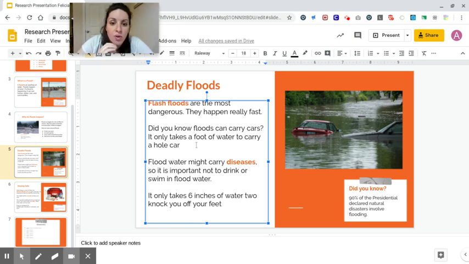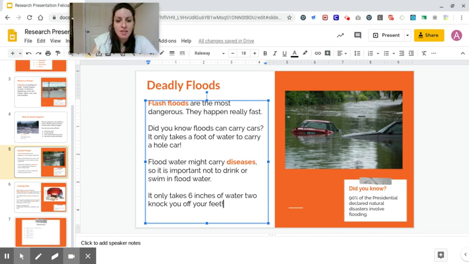It only takes a foot of water to carry a whole car. Okay, I definitely need a period there. Or maybe even, I think an exclamation point would go good here, right? Because that's a pretty amazing fact. Floodwater might carry diseases, comma, I got it there. So it is important not to drink or swim in the floodwater, period. All right. It only takes 6 inches of water to knock you off your feet. Do I have a period? No period there. Okay. Period. Let me see if maybe it's an exclamation point. Yeah, that's pretty amazing. So I'm going to do an exclamation point there.